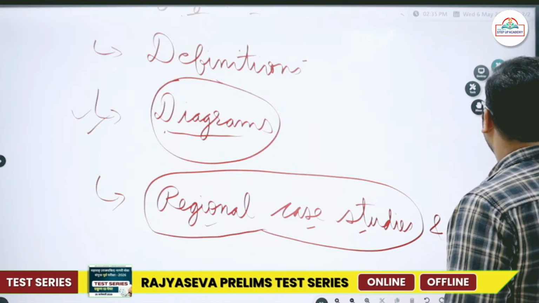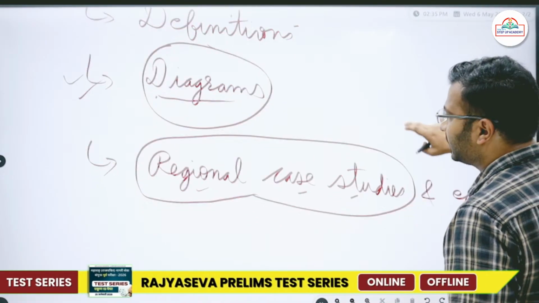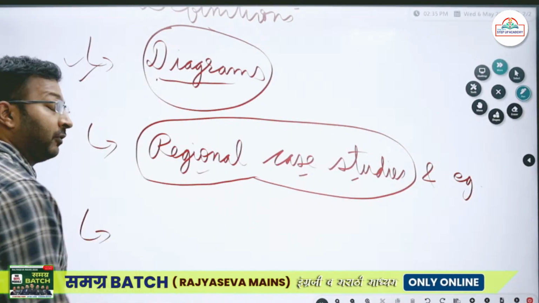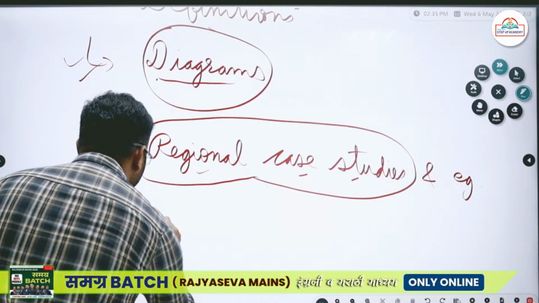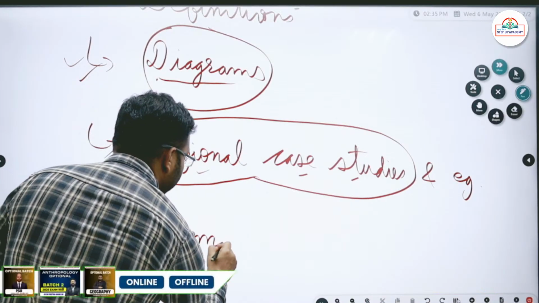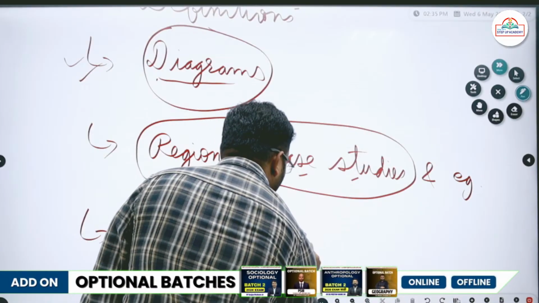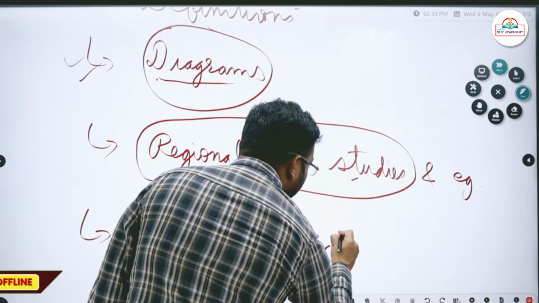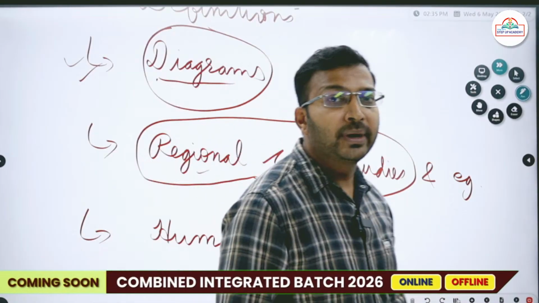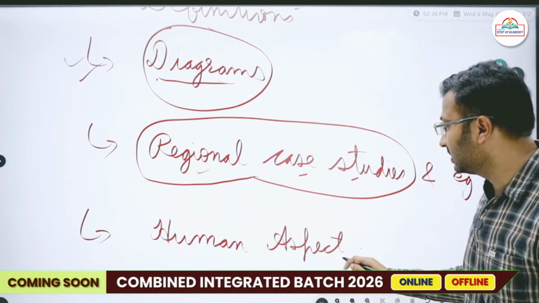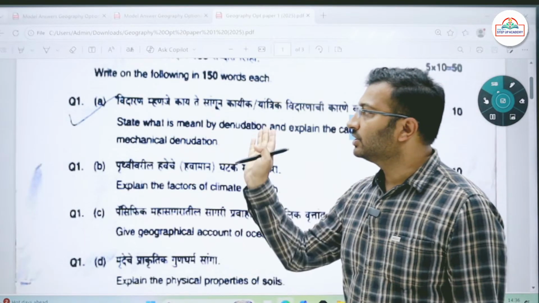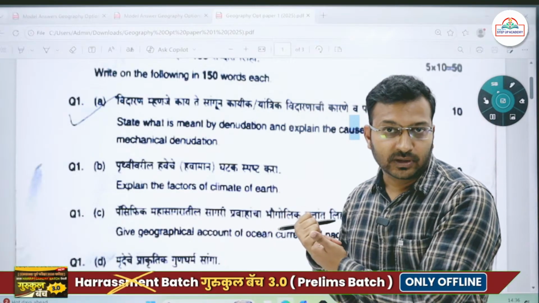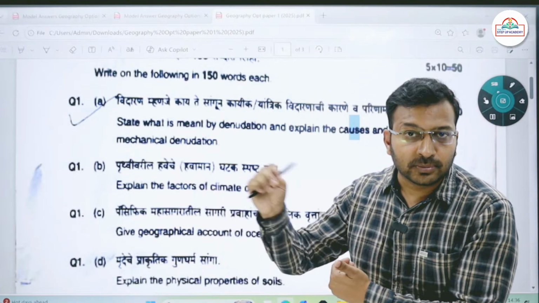Then apart from this, while writing geography optional answer, the next important thing that you have to keep focus upon is the human aspect. At the last, you need to include some or the other human aspect in your answer. एक ह्युमन अँगल त्याला असला पाहिजे, म्हणजे असलाच पाहिजे. फॉर एक्झाम्पल डेन्युटेशन. नो, व्हॉट इज द सिग्निफिकन्स ऑफ डेन्युटेशन फॉर मॅनकाइंड और ह्यूमन्स. ठीक है, are humans responsible for denudation?